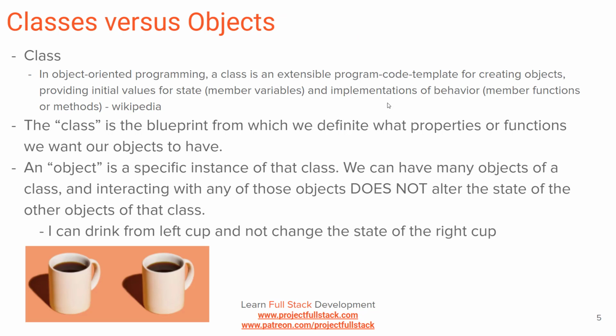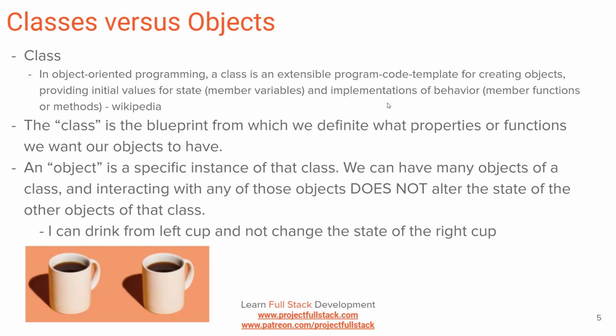So what is a class versus an object? We kind of talked about it, the blueprint versus the object. And this is normally confusing for people until they actually start getting on the keyboard and coding. So I don't want to get too much into the academic side of things here, because it's going to be a lot more apparent once we start coding. But here's a good little definition from Wikipedia.